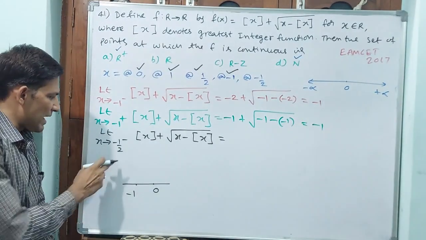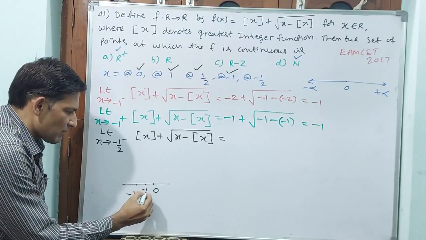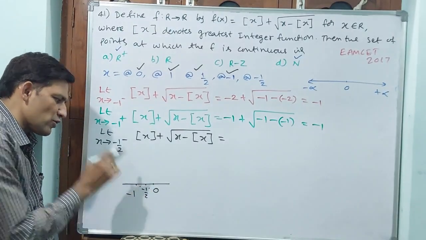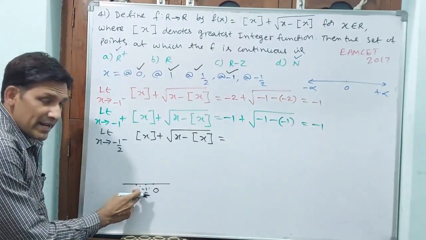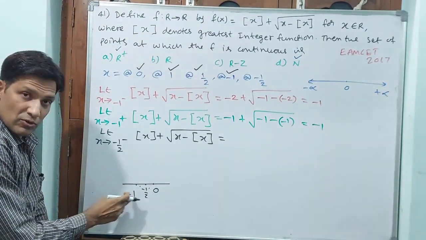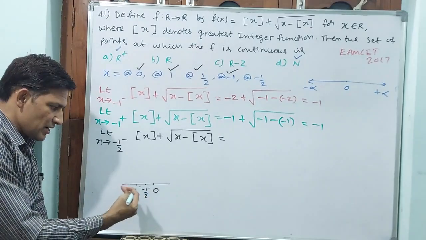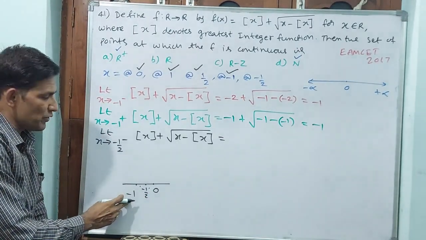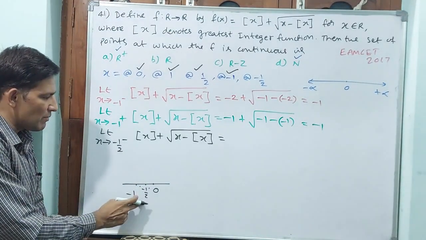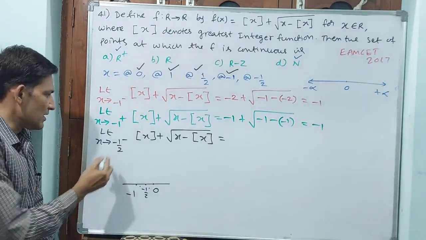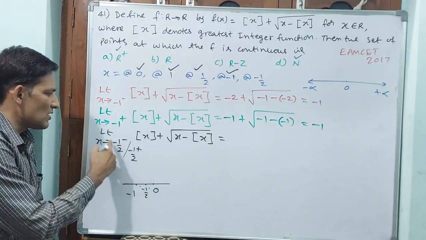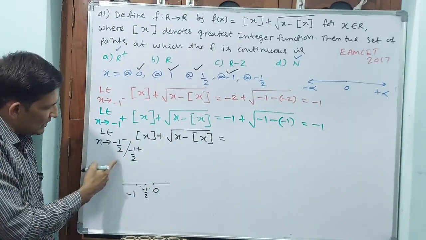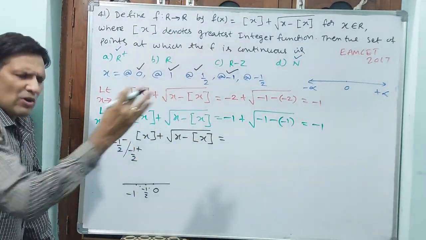Now you tell me, minus 1 by 2 means here only minus 1 by 2 plus or minus, it is going to come minus 1 only. Minus 1 by 2 plus, minus 1 by 2 minus, both values are going to be minus 1 only. Why? Because greatest integer function means least side of integer it is going to be. 0 it is not going to become. For minus 1 by 2 plus or minus 1 by 2 minus, for both the same value is going to come. That is why I have written like this, and in one go we will do this.